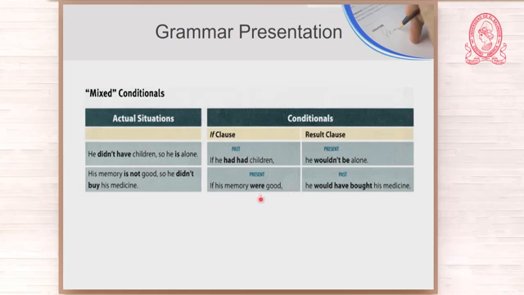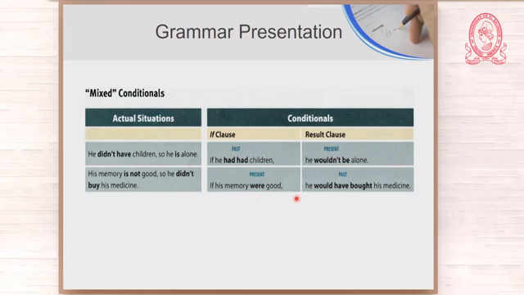Here you have, and you're expressing something about the present. If his memory were good now, okay, this is unreal, but I'm talking about a present situation. Remember that his memory is not good.